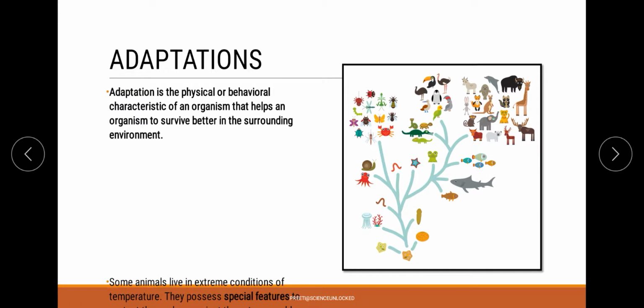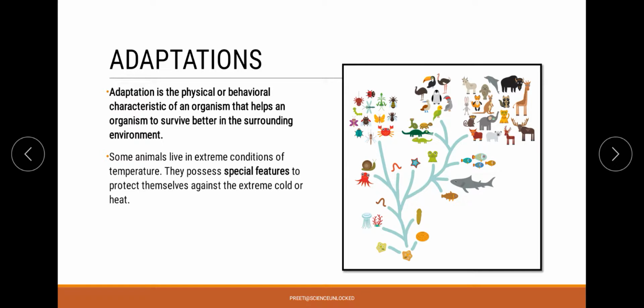Now, this process of adaptation provides the organisms certain changes which give them special features as per their existing conditions, which help in their protection, whether it is with reference to temperature, that means extreme cold or extreme hot temperature, or some other kind of factors, for example being a predator or being prey to some predator.